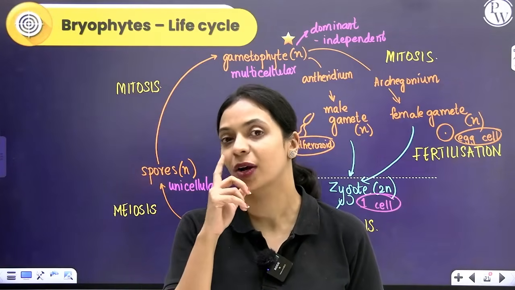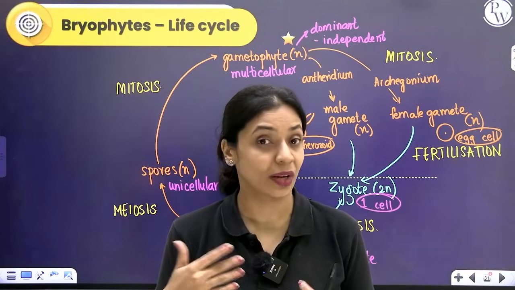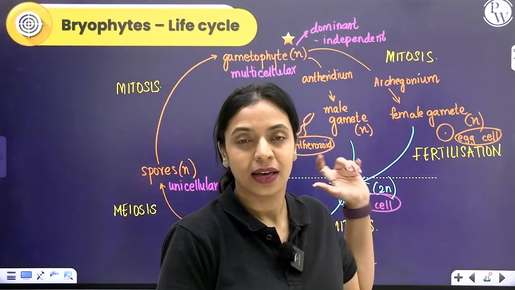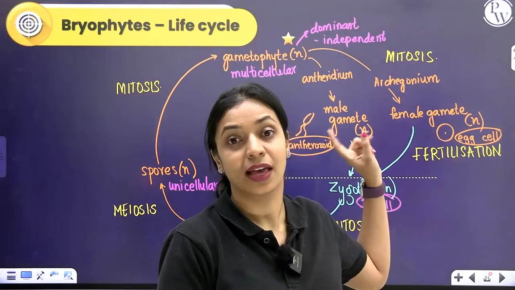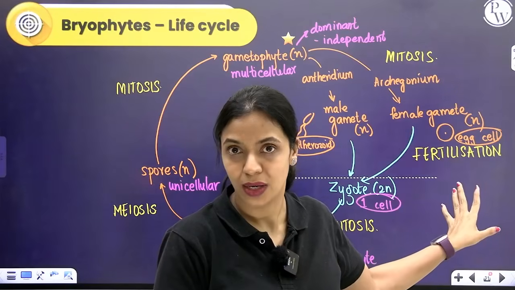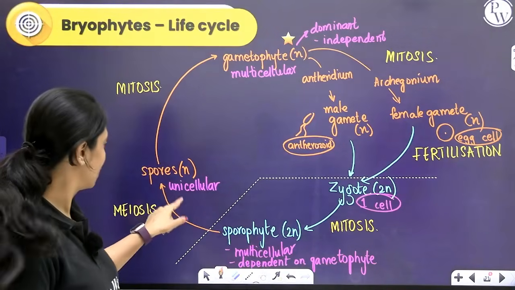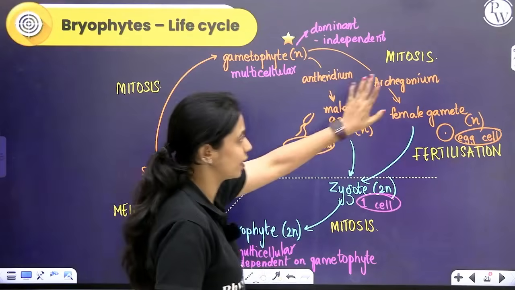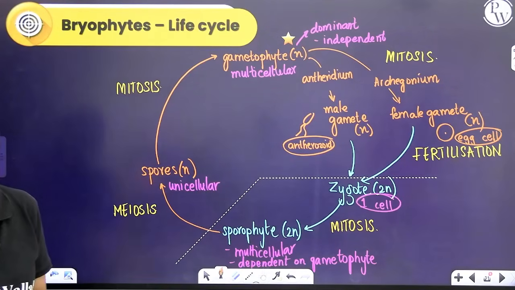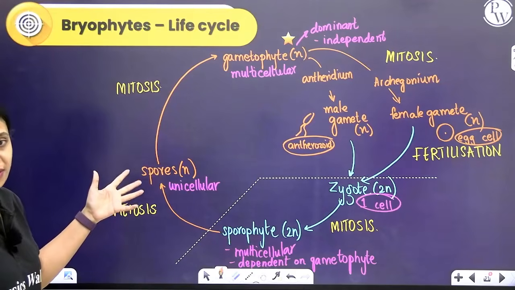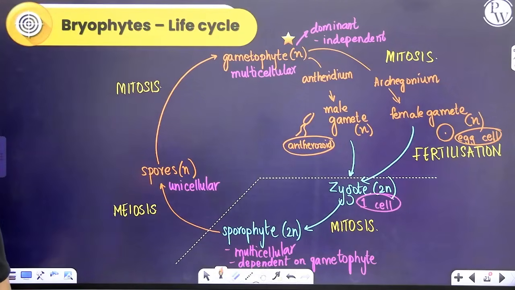Generally, when we talk about the formation of gametes, we say that during gamete formation, meiosis occurs. But here is an exception. In plants, during gamete formation, mitosis will occur. During spore formation, meiosis will occur. Here it's meiosis, here it is mitosis. Okay? So this is an overview of the life cycle. We'll understand it in much more detail as we move on.